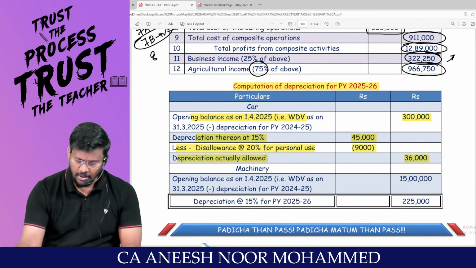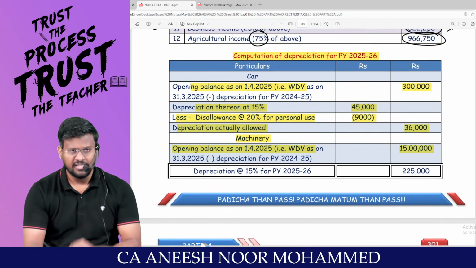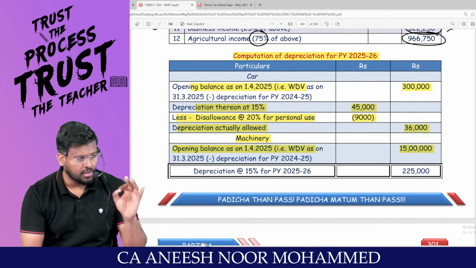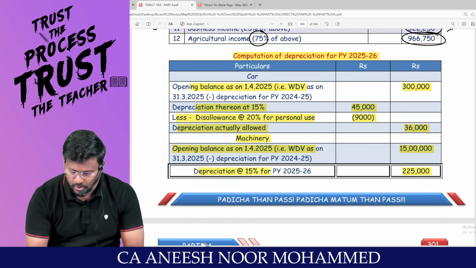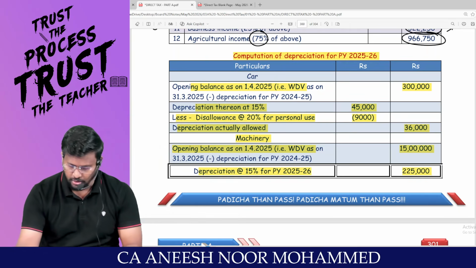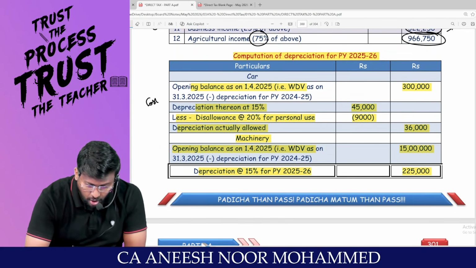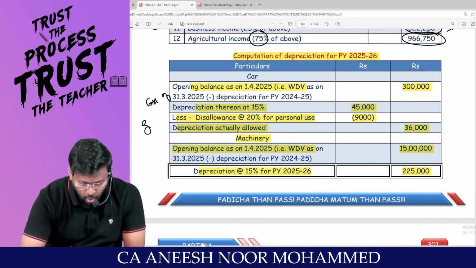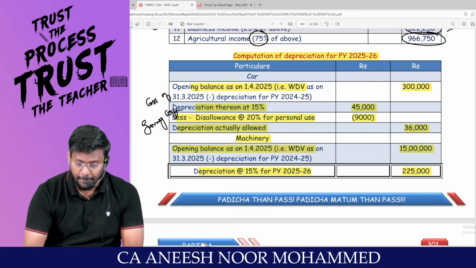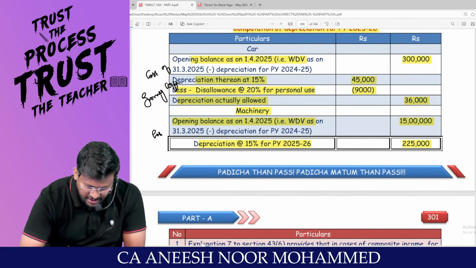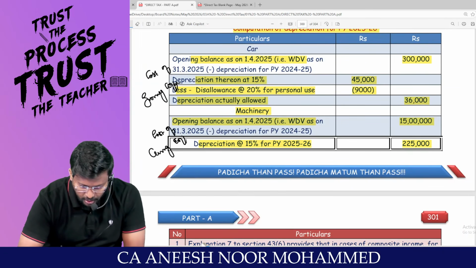Am I right? Whereas, my dear lovable students, for the machinery, the opening value is how much? 15 lakh. Since 100% of the machinery you are using for business, you are entitled to the entire 2,25,000 as depreciation. This has been claimed in both. Whereas the car's depreciation has been treated as cost of growing coffee. Right, sir? Whereas the depreciation of the machinery has been treated as part of the cost of curing coffee. Are you all really with me?